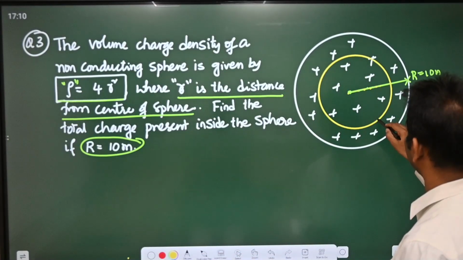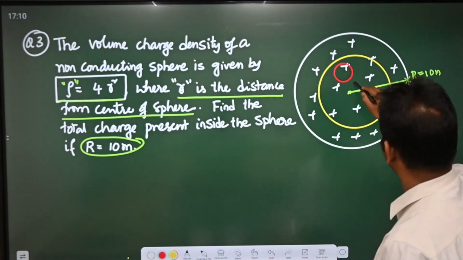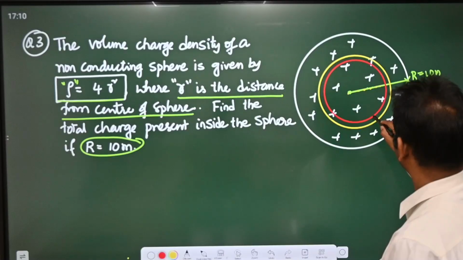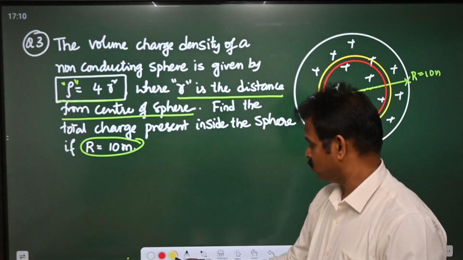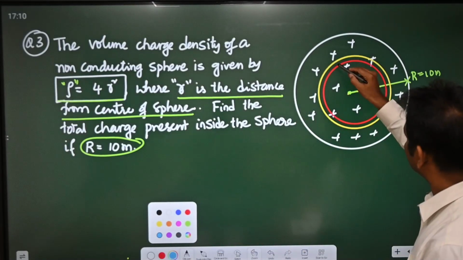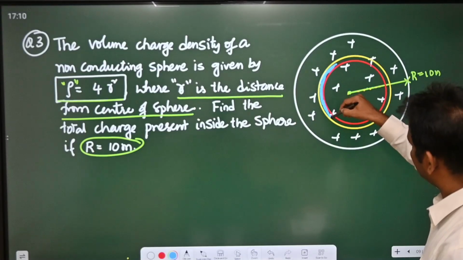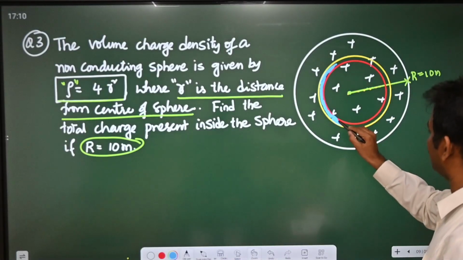So I am taking a sphere here and one more sphere here. So between these two, this area has some charge.